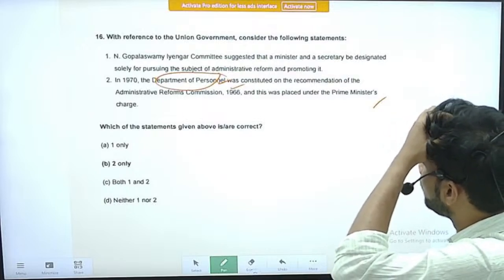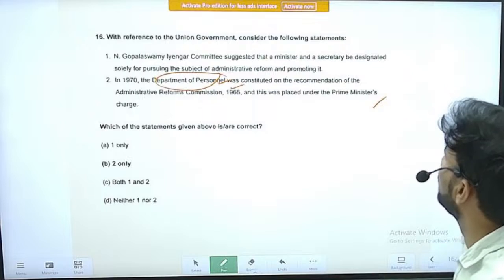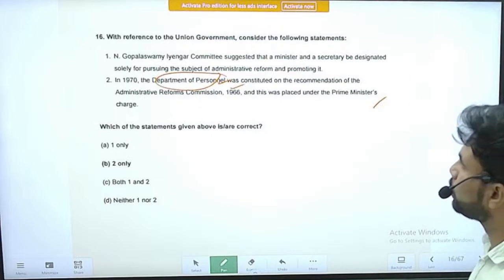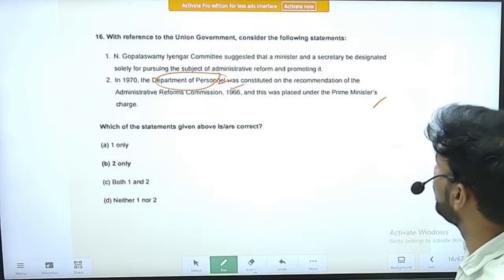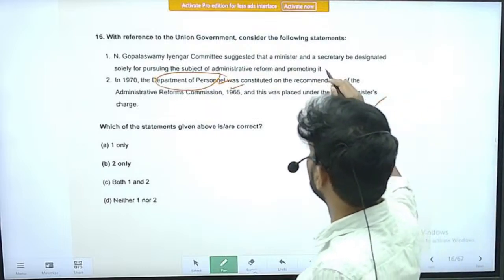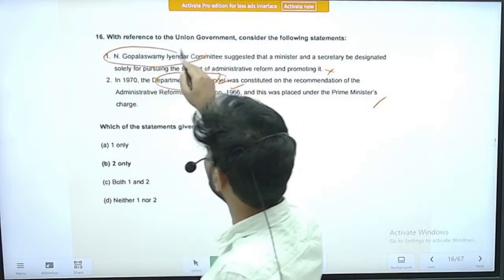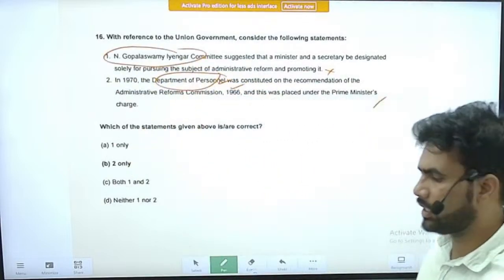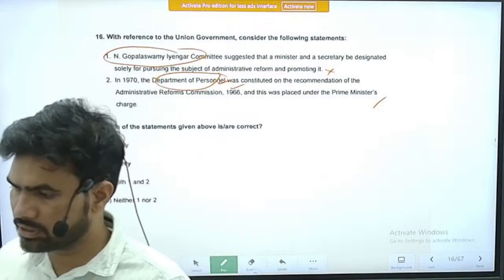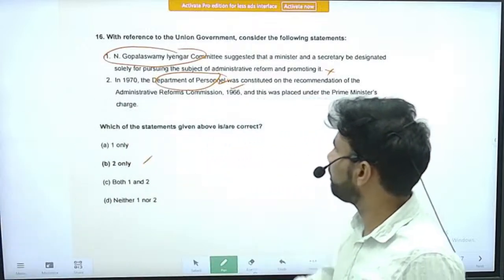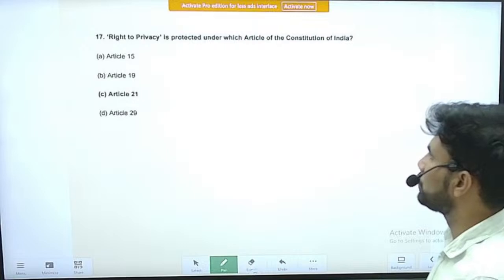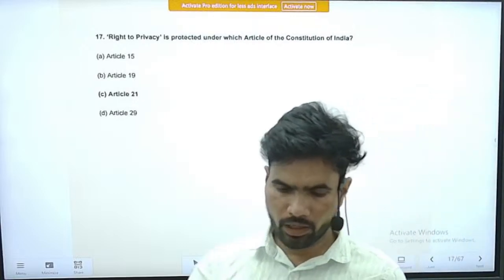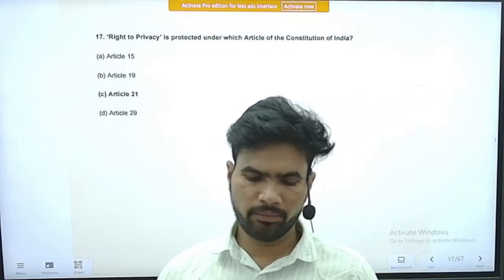The first statement, that the Gopalaswamy Iyengar committee suggested that a minister and a secretary be designated solely for pursuing administrative reform and promoting it, I think this recommendation was given by the first Administrative Reforms Commission only. So here, only statement 2 is correct, right?